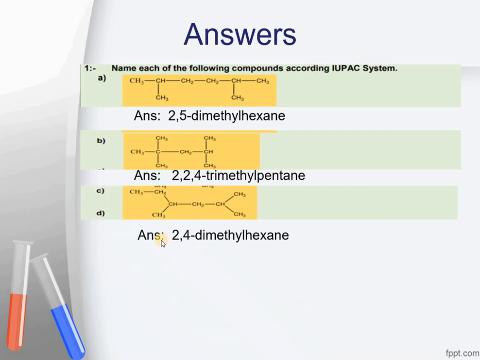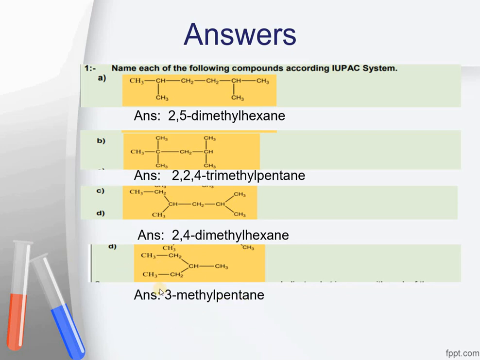Name of the compound is 2,4-dimethylhexane. Again, you have to count the carbon atoms in the continuous chain. Let's start it from this side. That is 1, 2, 3, 4, 5 and 6 carbon atoms in all. And at position number 2 and position number 4 there are 2 methyl groups, so it would be called 2,4-dimethylhexane. The next structure is this one, D part, and the name of the compound will be